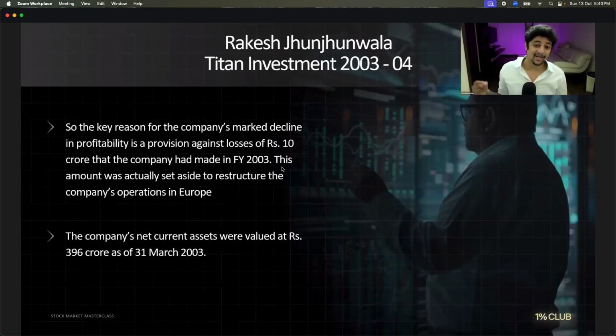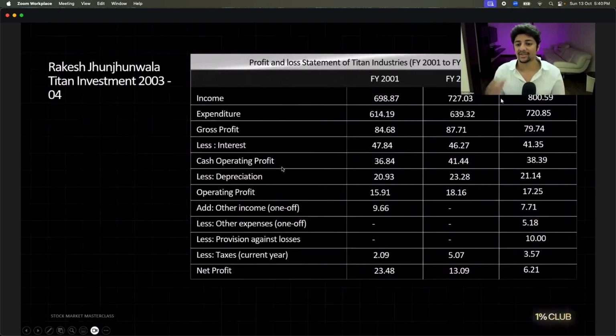And at that point, the assets of Titan, if I bought Titan and sold it, it was worth 396 crores. Do you know what was the market capitalization of Titan when Rakesh Jhunjhunwala bought it? Can somebody take a guess? How many crores was the market capitalization of Titan? Okay, valuation of Titan in 2003. Market capitalization, if I had to buy the company out, it was